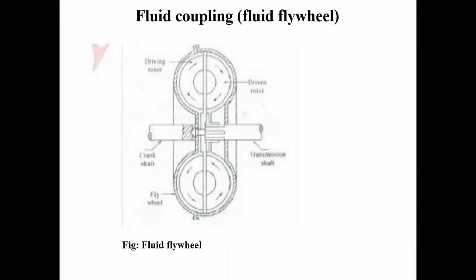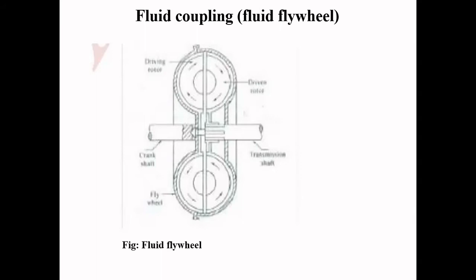As far as the operation is concerned, it is quite simple. An automotive fluid coupling consists of a split housing which is rotated by the engine crankshaft, that is the impeller. Inside the housing is a driven member, called the runner. This is another member of the fluid coupling. The driven member is connected by a shaft to the gearbox, that is, the transmission shaft connects to the gearbox.